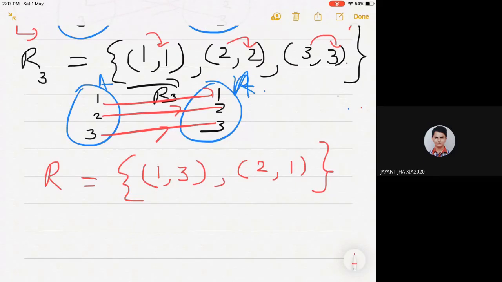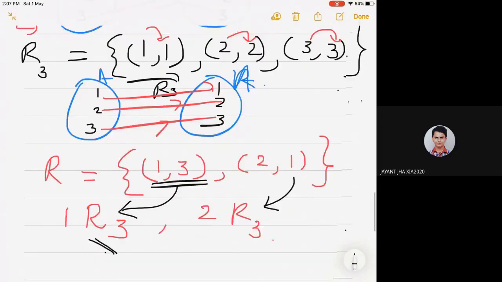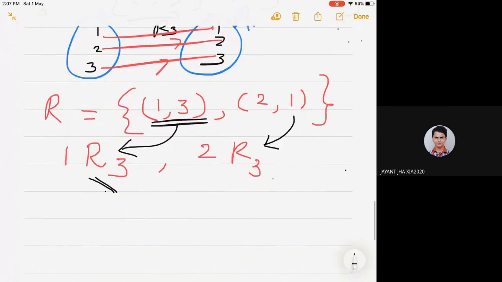There is one more format, look carefully, I also write it like this: 1 related to 3 and 2 related to 1. That is, this ordered pair you can write as 1 related to 3, 2 related to 1. This same concept you express in another way.